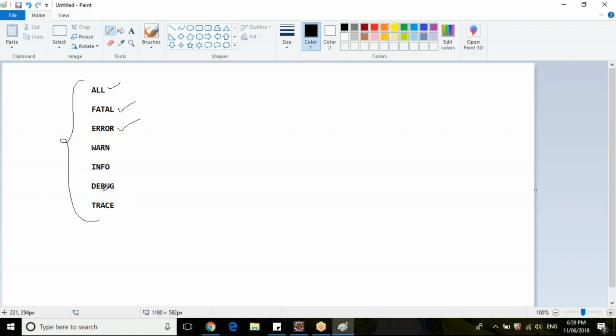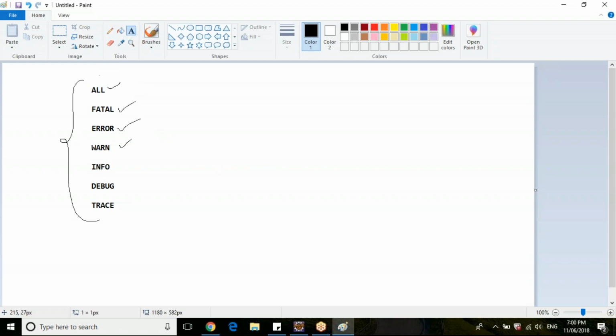So are you clear with log level, guys? Any queries? What is fatal, error, warn, and all? Do you need any repetition on what are log levels?